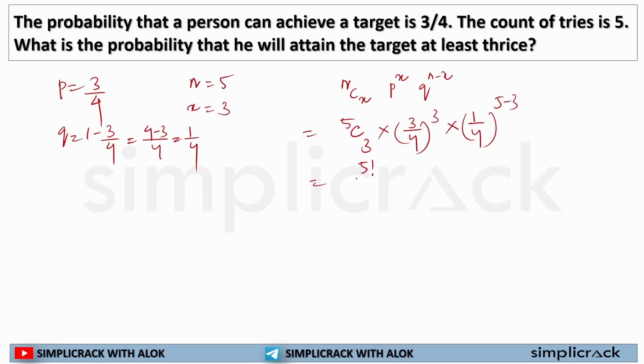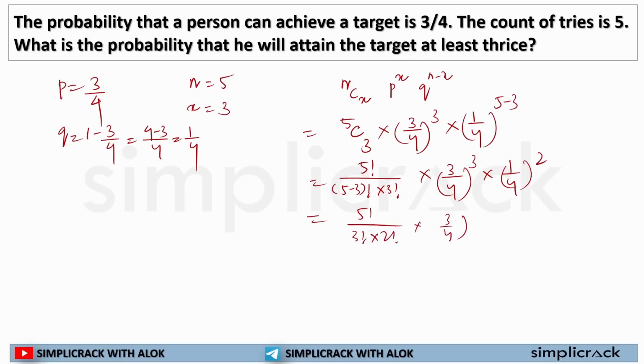So this will be 5 factorial divided by 5 minus 3 factorial into 3 factorial multiplied by 3 by 4 to the power cube into 1 by 4 to the power square. So if I solve it, I will get the answer of this particular question, and this is how binomial probability is calculated.